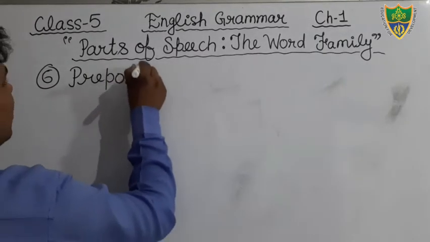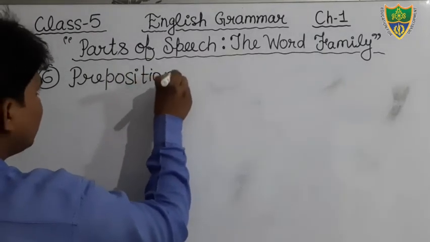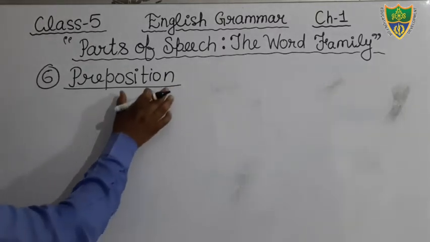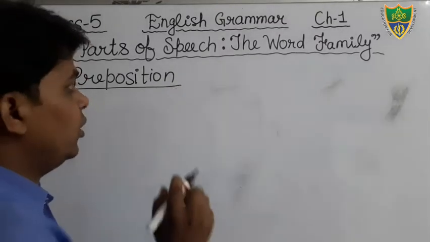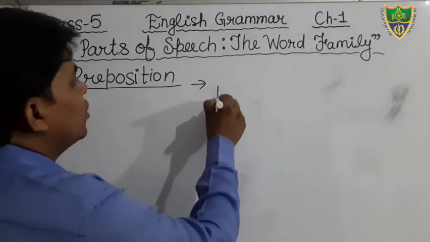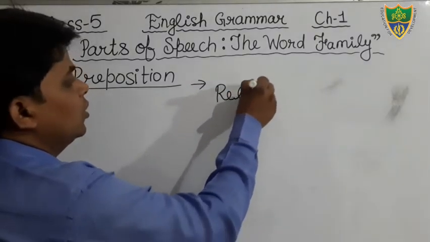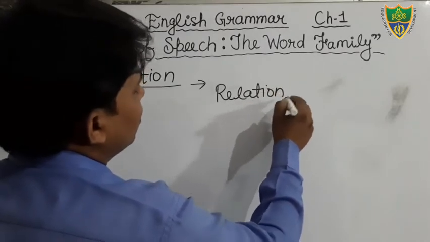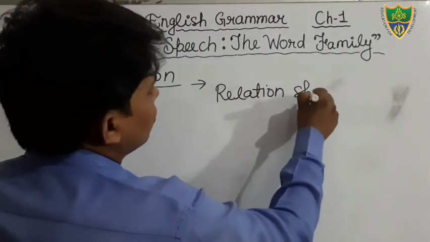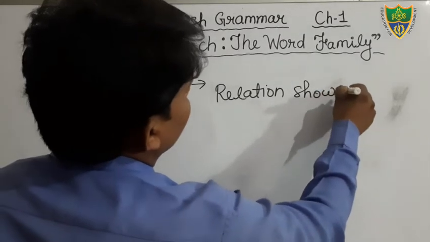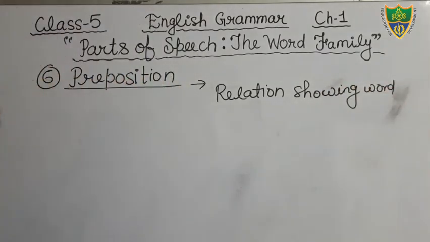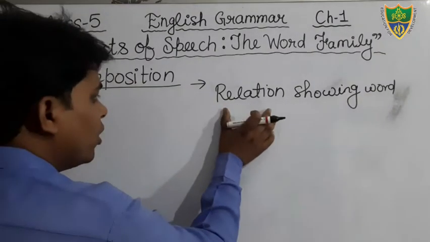Preposition. What is meant by preposition? Preposition is a word. It is also known as a relation showing word. Preposition is a relation showing word.